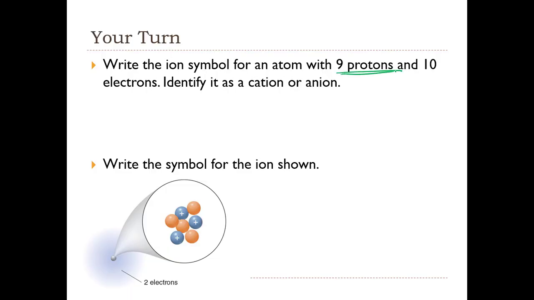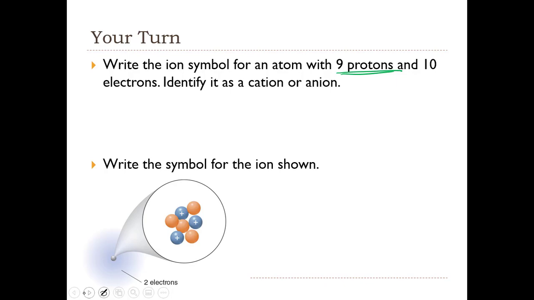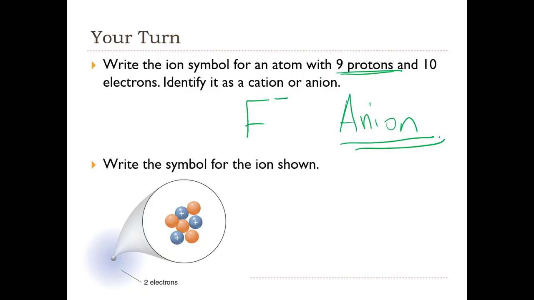Looking at the periodic table, fluorine is the element that has 9 protons according to the atomic number. So we have fluorine, and with 9 protons and 10 electrons, there's going to be a net charge of -1. So F minus. This is an anion because it's negatively charged.